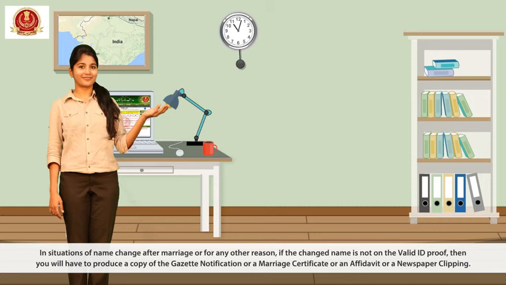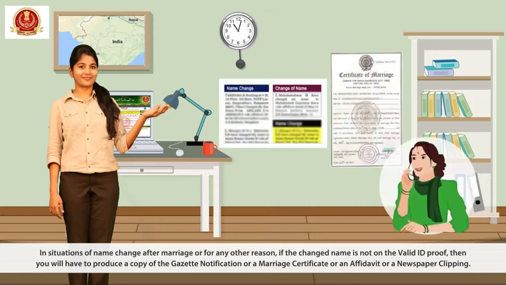In situations of name change after marriage or for any other reason, if the changed name is not on the valid ID proof, then you will have to produce a copy of the Gazette notification or a marriage certificate or an affidavit or a newspaper clipping.